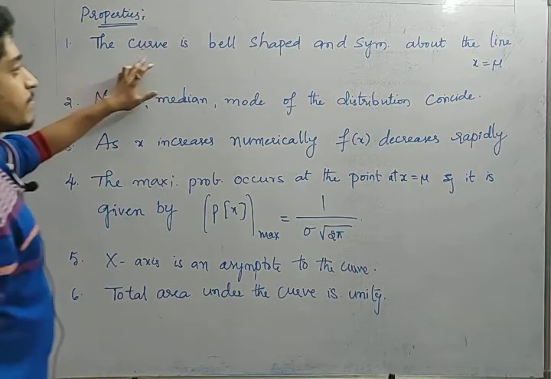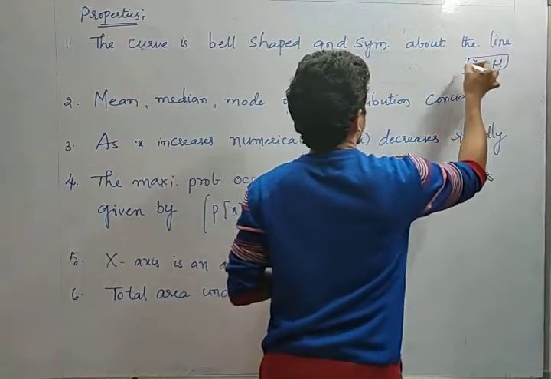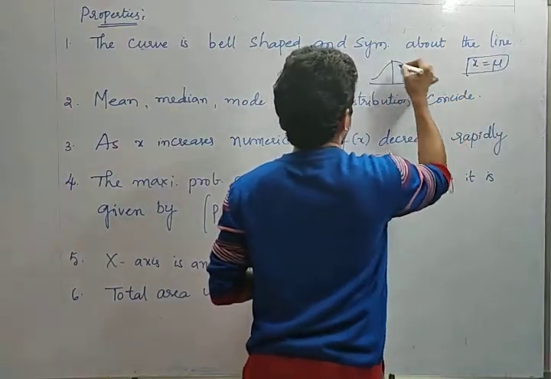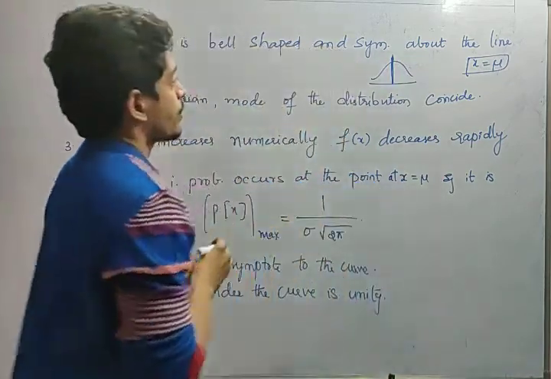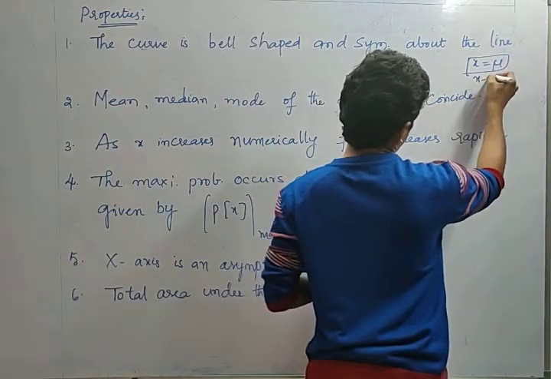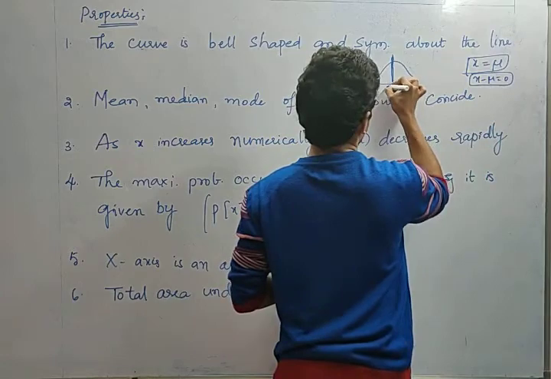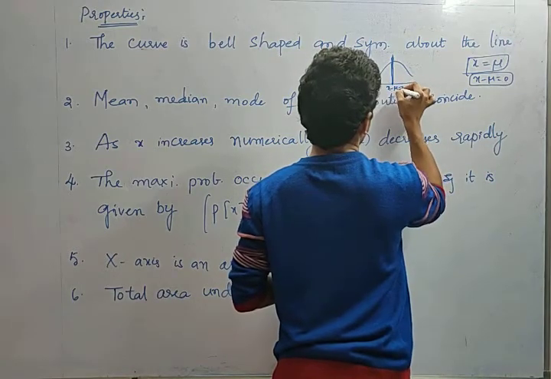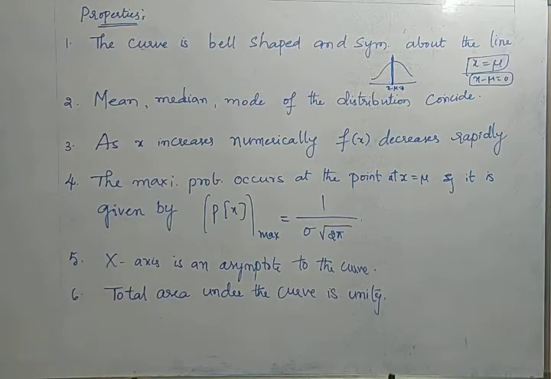The curve is bell-shaped and symmetrical about the line x equals mu always. We have already discussed, this is the curve, right? And this is symmetrical to this curve. x equals mu means the y-axis, right? Okay, friends. Now, I can also say that x minus mu equals 0. So this is 0. This is x minus mu equals 0, that is the x equals mu line. So, okay, this is symmetrical about that line, and it is bell-shaped. Okay, fine.